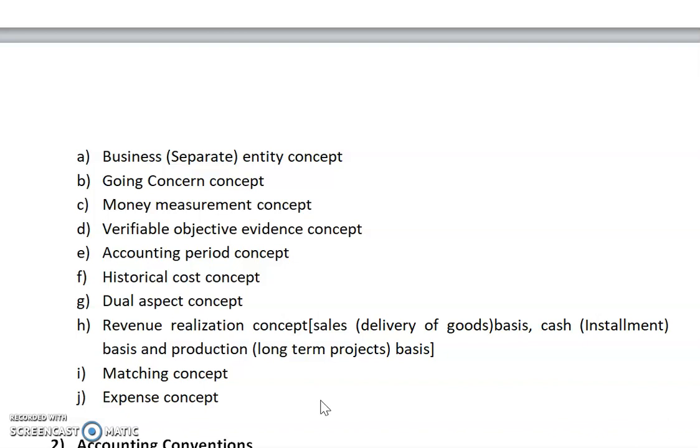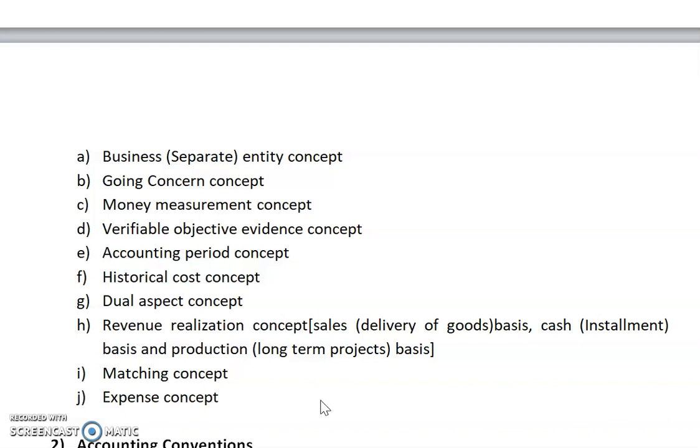Second, cash basis or installment basis. It means some transactions we can relate only on cash basis. We can consider it revenue only on the basis of cash. Suppose we sell goods on installment basis, so we cannot consider those goods as a sale, but we will consider them on cash basis. When the installment is paid, or when we receive the total cash, then it is considered as revenue realization.